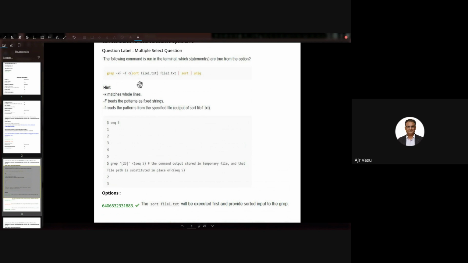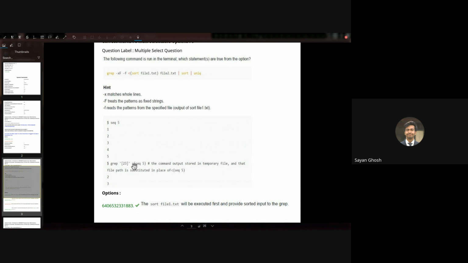Okay. And there is this hint at the bottom. How do we interpret that? The hint shows that if you simply run seq 5, you will get this output: 1, 2, 3, 4, 5. Now you can run grep and then in brackets 2|3. This is regex, which means either 2 or 3. So if you run grep with this pattern not on a file, but on this process substitution, right?